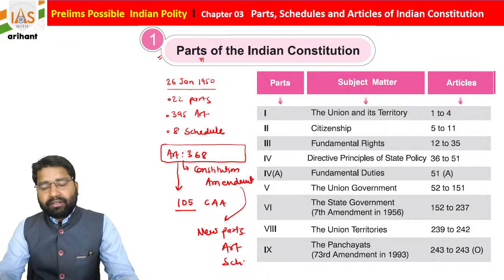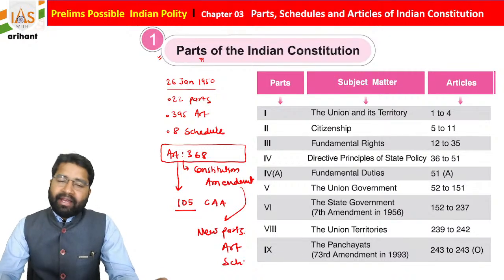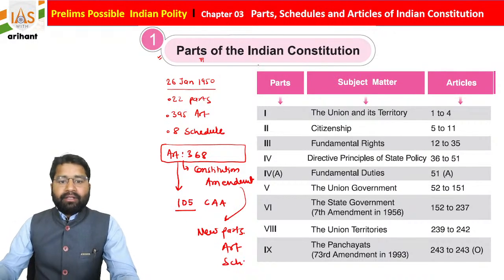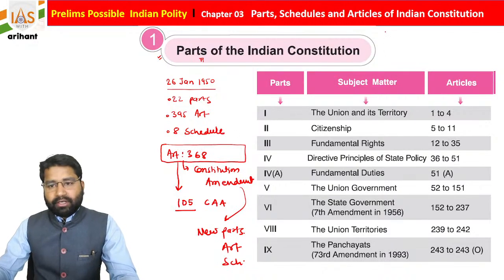We will discuss the amendments also, and there is a separate chapter for constitutional amendment in the same series, students. Presently, today being 22nd of February 2024, we have 25 parts.